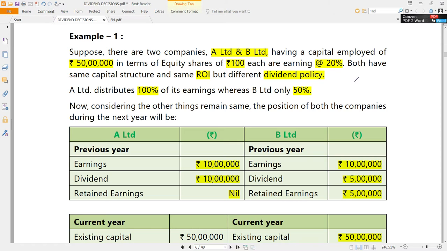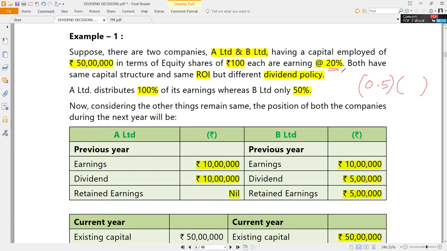That is again simple. B into R. What was B? Retention ratio for B Limited is 0.5, because retention ratio is 1 minus payout ratio. Payout ratio 50% means retention ratio is also 50%. That is 0.5, multiplied with R. R means what?